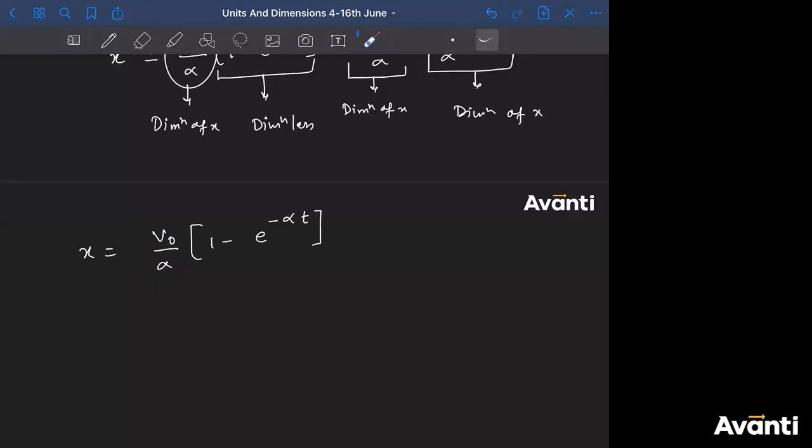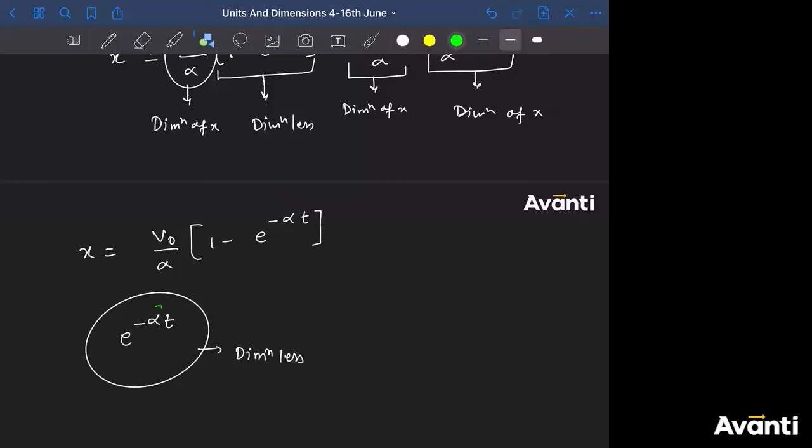But as you can see, this is given to us as an exponential. So can I say this term e to the power minus alpha t is dimensionless, right? So what about this term, alpha into t? This is also dimensionless. ये क्या है बच्चा लोग? Dimensionless. So alpha into t is dimensionless.